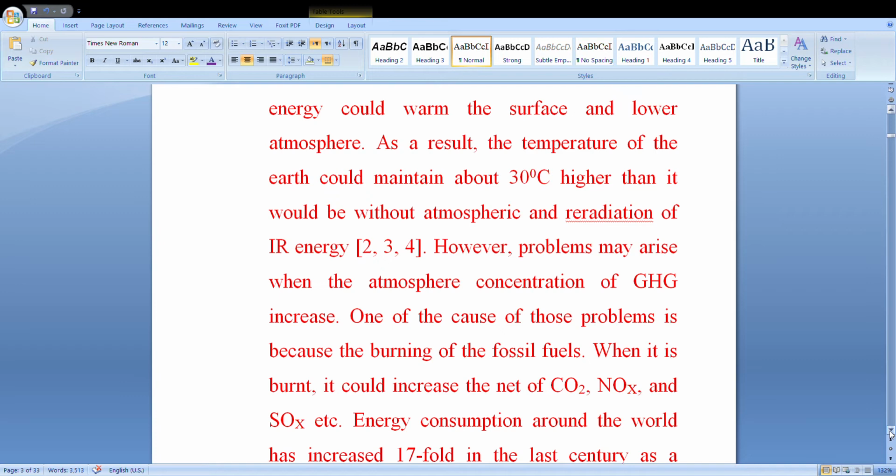However, problems may arise when the atmosphere concentration of GHG increases, means greenhouse gas emission increases. One of the causes of this problem is because the burning of the fossil fuels. When it is burnt, it could increase the rate of carbon dioxide, carbon monoxide, and sulfur. Energy consumption around the world has increased sevenfold in the last century.